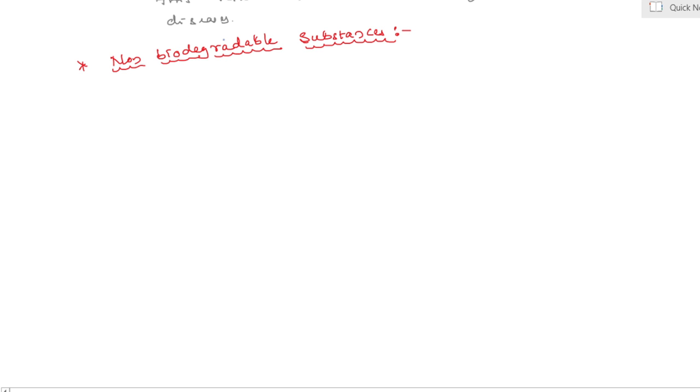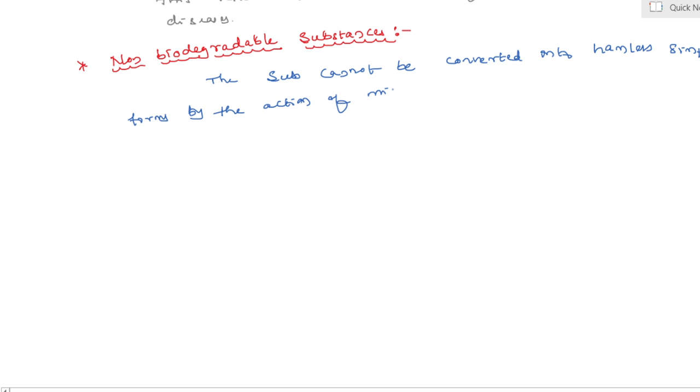Yes, the substances that cannot be converted into harmless, simpler forms by the action of microorganisms are called non-biodegradable substances.